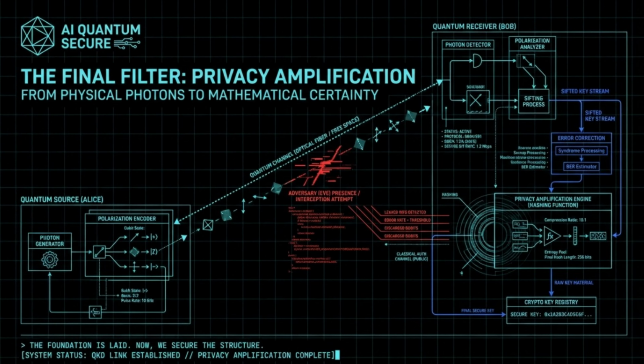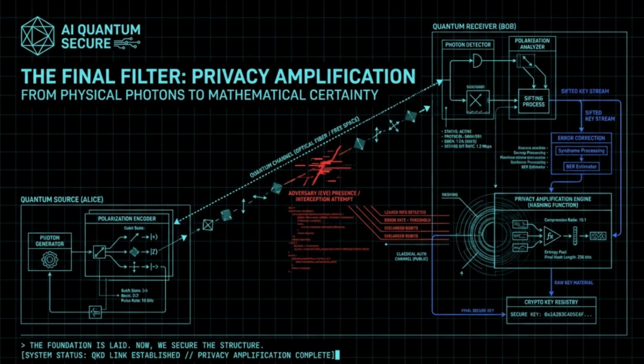Even after Jennifer, our receiver, processes the photons through the polarization analyzer and completes the error correction phase, the raw key material remains vulnerable to residual information held by Chris. Today, we focus on the Privacy Amplification Engine.